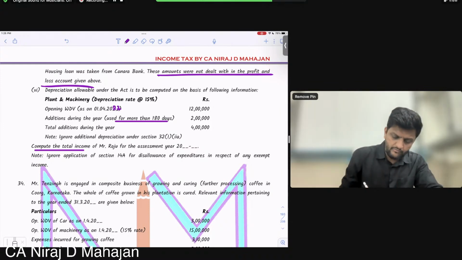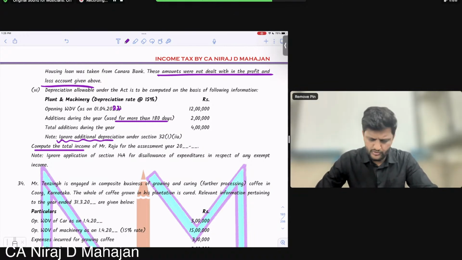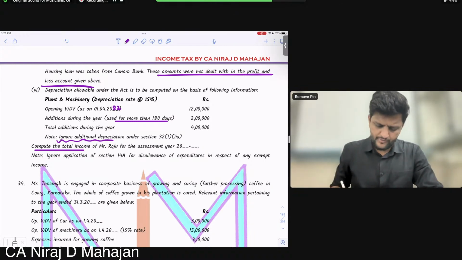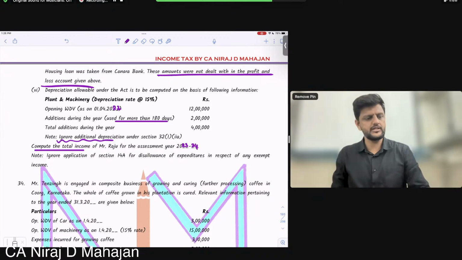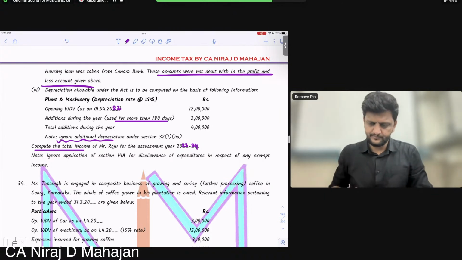Ignore additional depreciation also, it is given in the notes. Ignore application of section 14A for disallowance of expenditure in respect of any exempt income. Leave that also right now. But compute total income of Raju for AY 23-24.